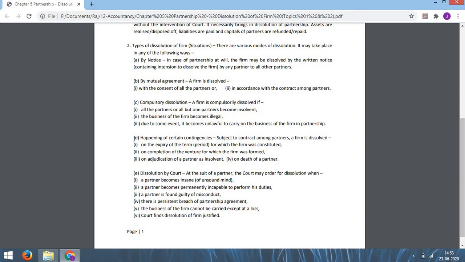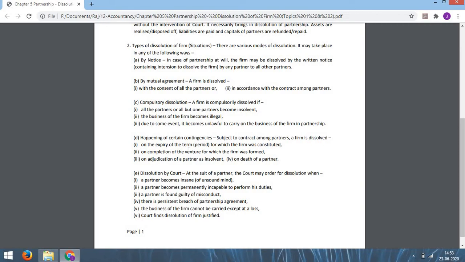Now the fourth case, happening of certain contingency. Sometimes some contingency happens and in this case the partnership is dissolved, but remember, subject to contract among the partners. That means if the partners decide to continue the business, then the firm may continue business even after the happening of certain contingency. But if there is no contract among the partners, then the firm is dissolved on the happening of three contingencies.